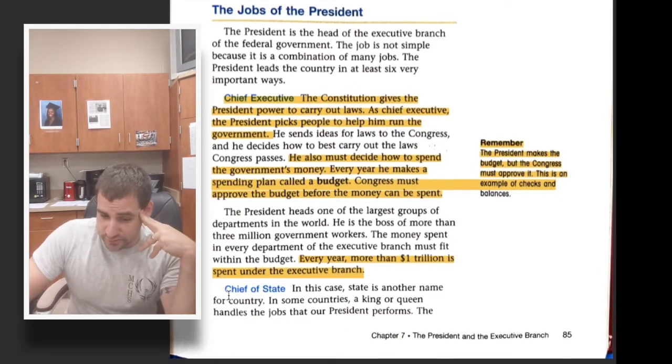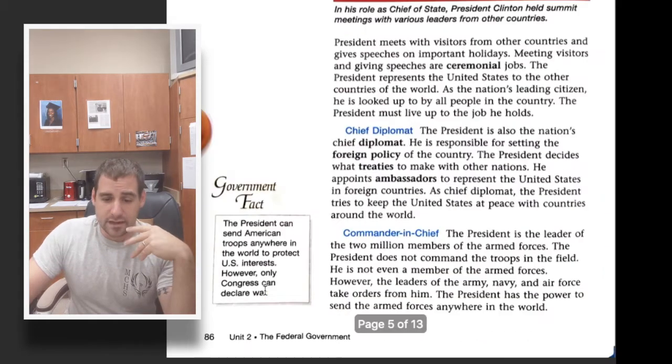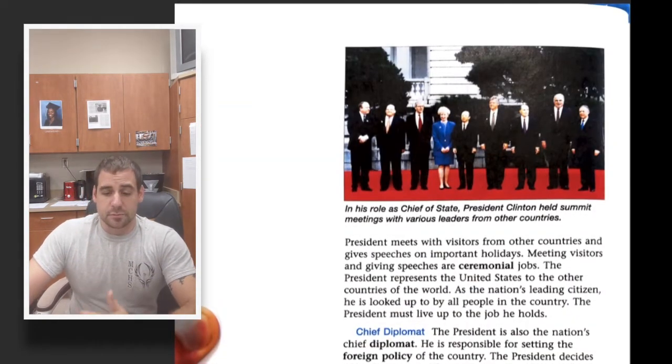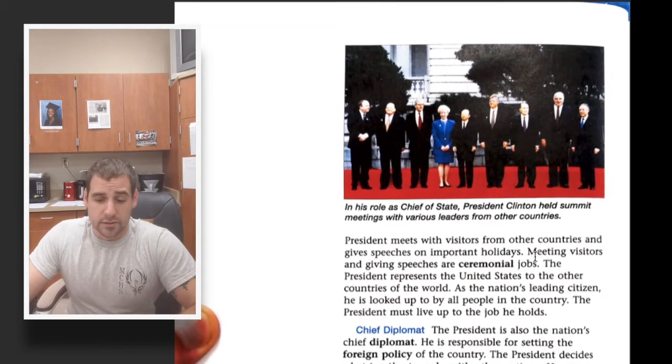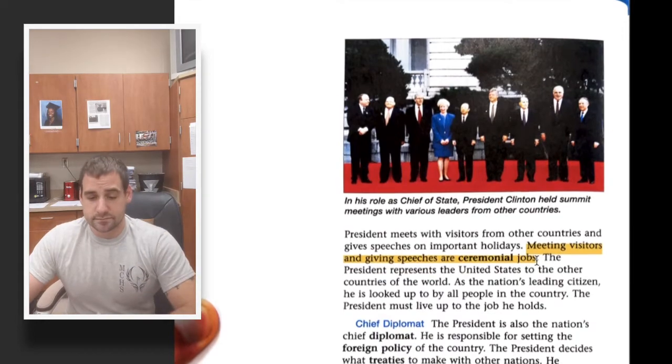The president is also the chief of state. And what that means is he meets with visitors from other countries. He gives important speeches on holidays, does all these ceremonial jobs, and he's basically like the face of the country.